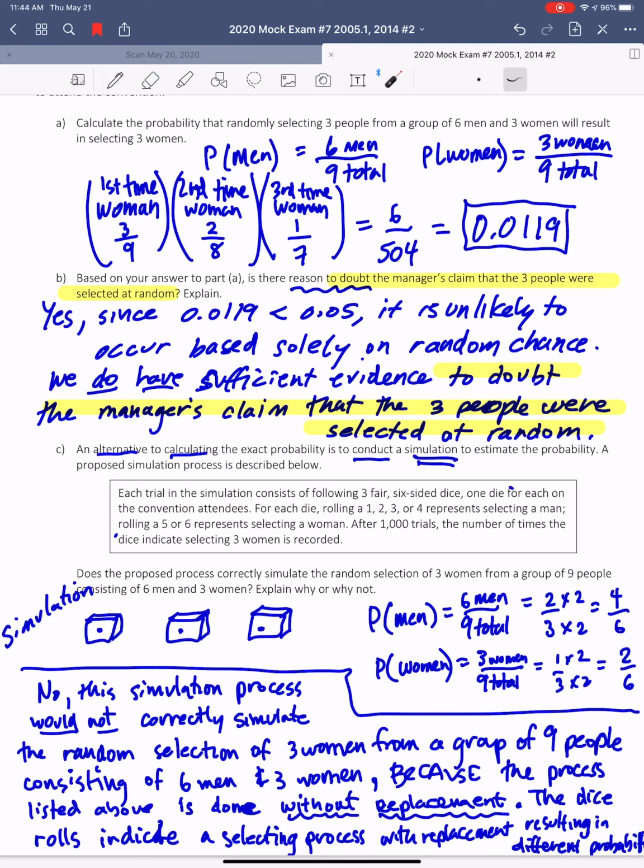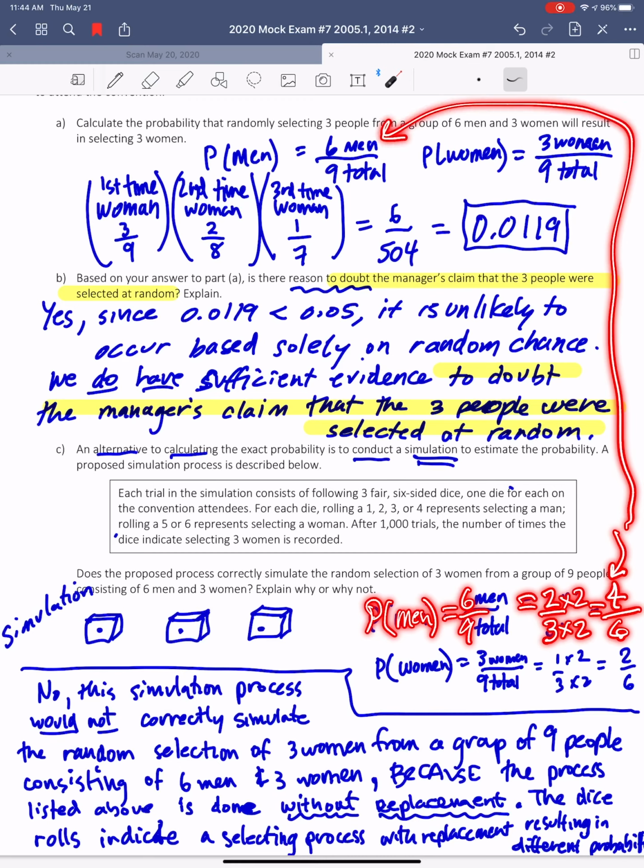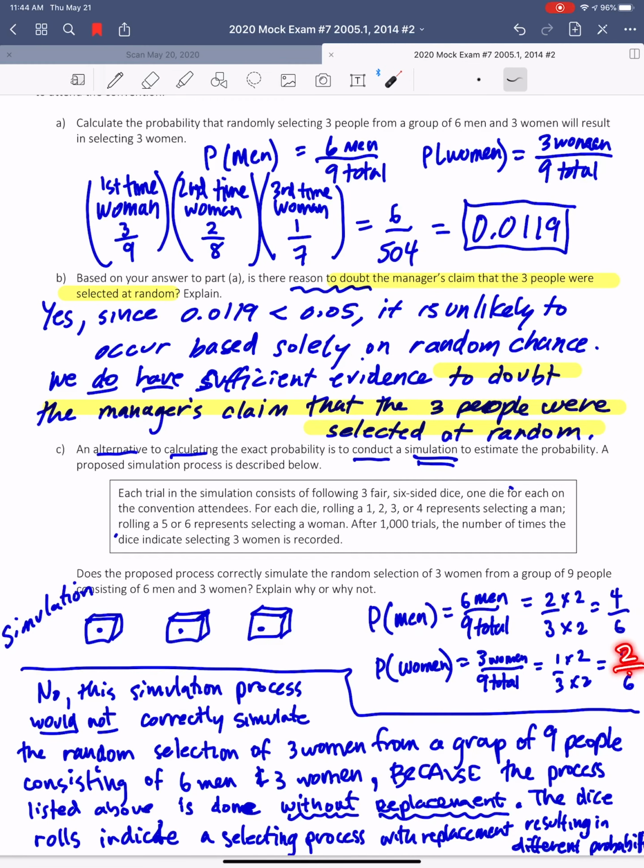Now, I'm checking what I checked up top. I rechecked this, and if I force the ratio 6/9 to reduce to 2/3, and force the denominator to be a 6, notice that is the correct probability. So 4 outcomes out of 6 would match the probability we found above, and 2 out of 6 would match the probability we found above.